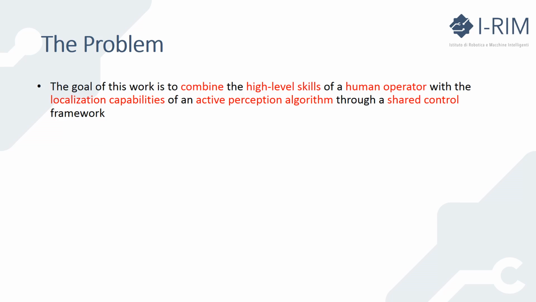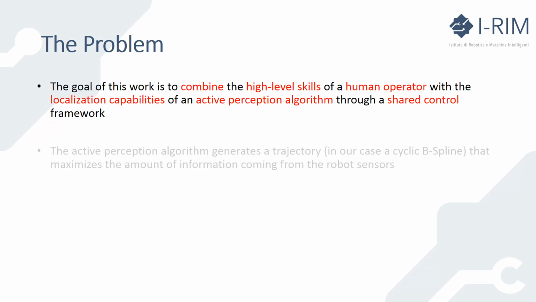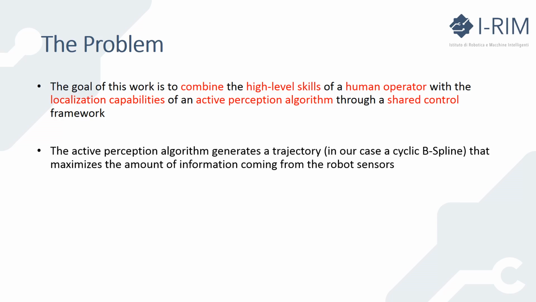In this work we propose to combine the ability of a mobile robot in autonomously maximizing the information acquired by the onboard sensor for improving its estimation with the high-level skills of a human operator. This is achieved through an active perception algorithm that is fused with the operator skills through a shared control approach. In particular, the active perception algorithm generates a trajectory that in our case is a cyclic B-spline that maximizes the amount of information coming from the robot sensors.